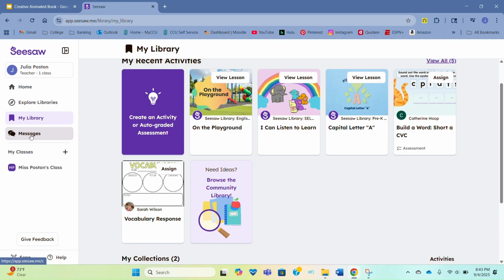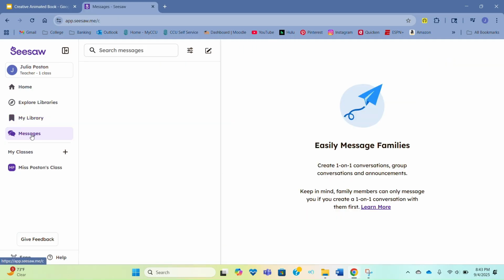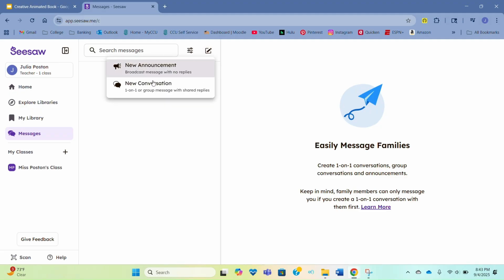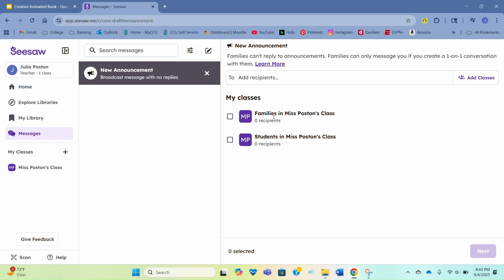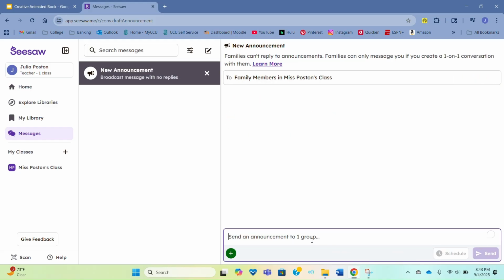Right, and then the messaging system is next on the menu. Here you can create a message, you can do announcements or a one-on-one conversation. So we'll do announcements and then you're going to add either families or students. So if I wanted, my students would be in kindergarten, so we'll do families. And then you'll just type the message here and then it'll announce to all the parents who are enrolled in your class, which is also really cool.